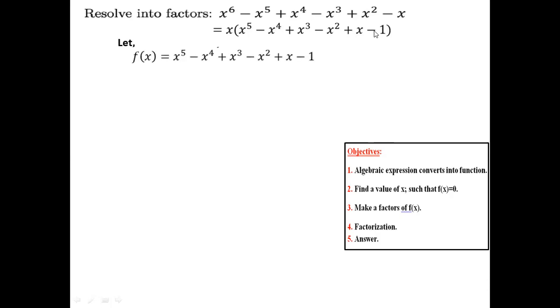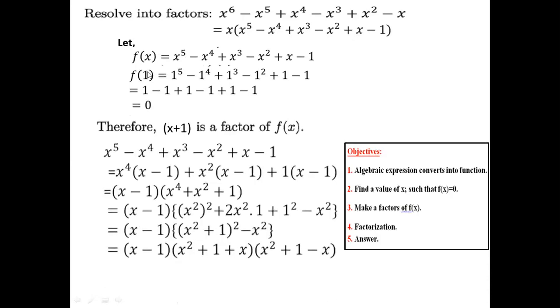Resolve into factors. This is a very tricky math for you. Here all the terms have the variable, and the variable is x. So taking x as common, we find here x to the 5 and x. Now we need to just calculate this part. So this is in the variable x, so our function will be f of x. I think you can understand. Now for the value of x equal 1, we get the value 0. So our factor will be variable minus value, so x minus 1 will be our factor. And then with our normal procedure, we get our answer.